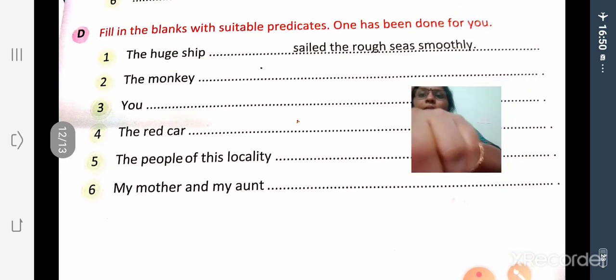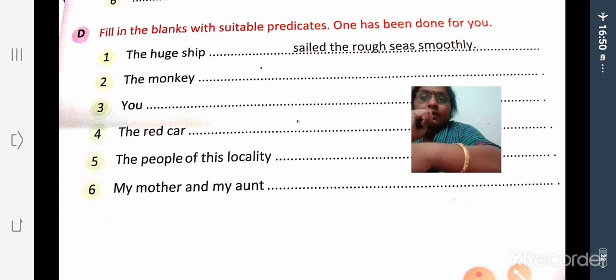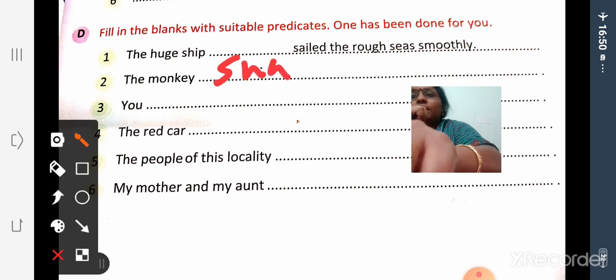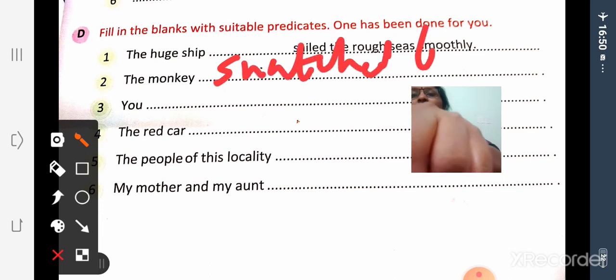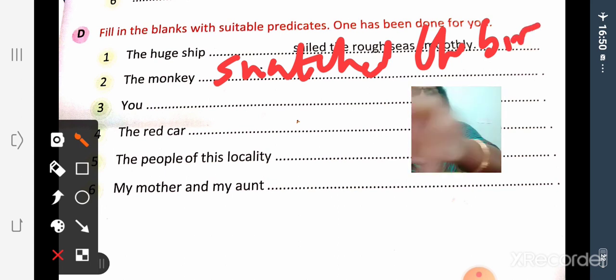Then fill in the blanks with suitable predicates. One has been done for you. You have to provide suitable predicates here. The subjects are given here. The huge ship sailed the rough sea smoothly. Then, the monkey snatched the biscuits from the child. Then, you can come to the school with your father, or any sentence that you like.